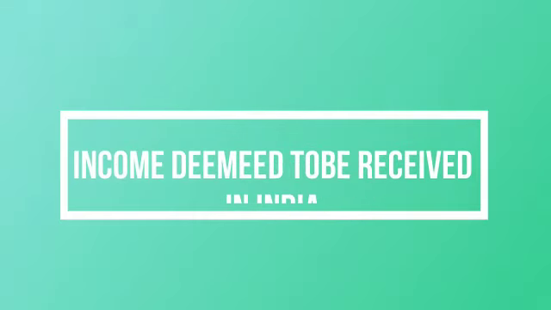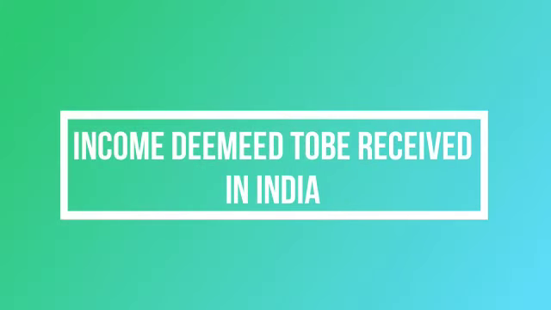The second category is income deemed to be received in India. This is dealt with under Section 7. That means the income is deemed to be received in India, though it is not received during the previous year, but it is credited in the account of an assessee during the previous year.